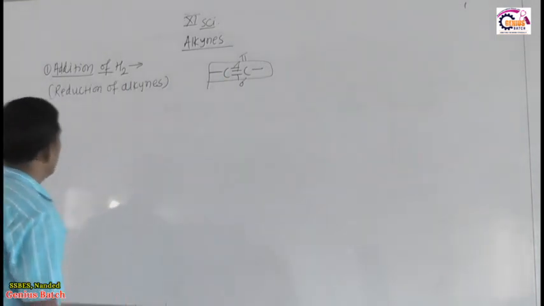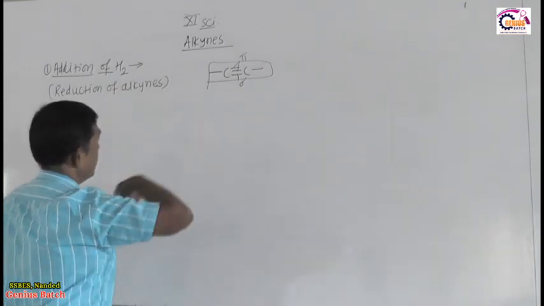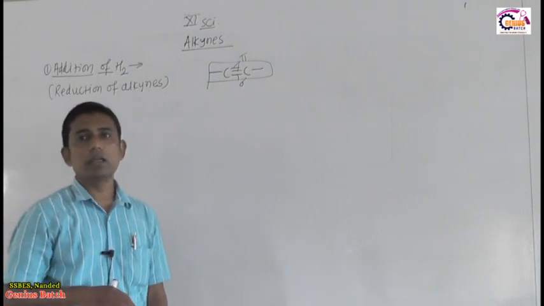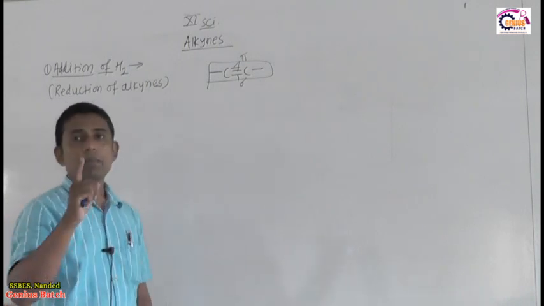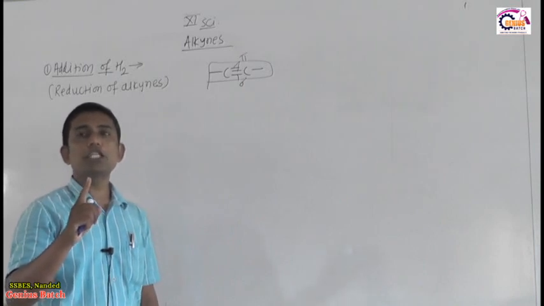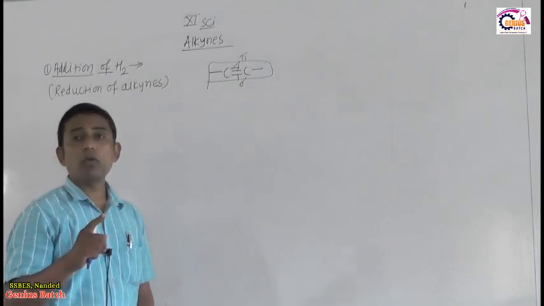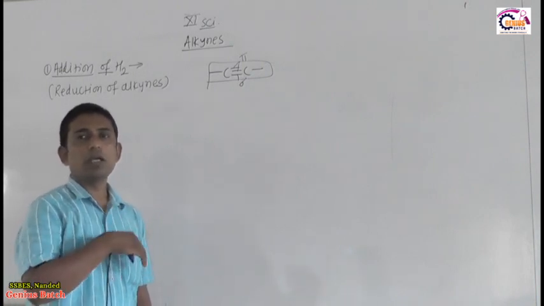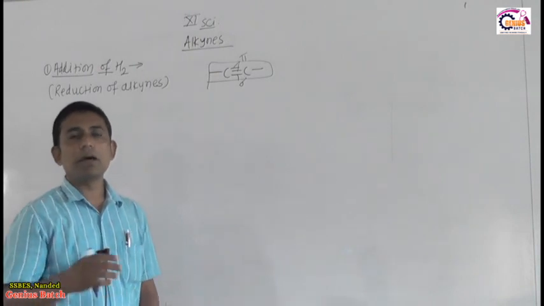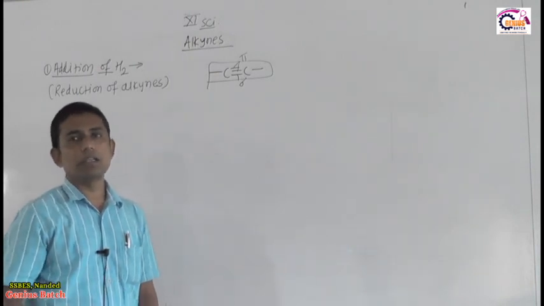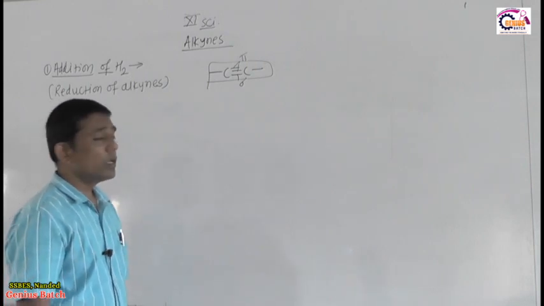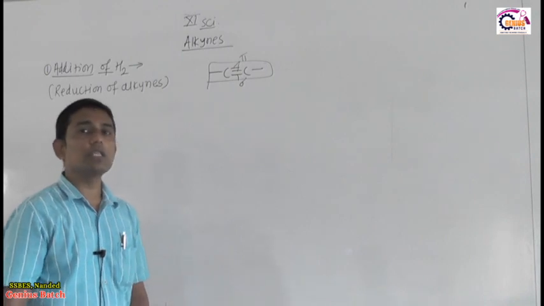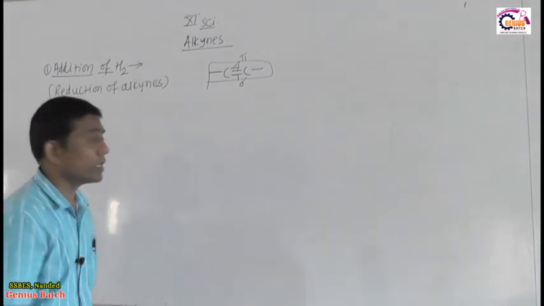So here we carry out addition of hydrogen, and in the introductory part I already told you that alkynes have 4 hydrogens less than alkanes. So here there are 2 pi bonds. For breaking 1 pi bond we require 1 H2 molecule. For breaking 2 pi bonds we require 2 H2. So 2 H2 means 4 hydrogens, and we convert the alkyne into alkane by adding 2 H2 in presence of a catalyst. Therefore this method is also called catalytic reduction or catalytic hydrogenation, because we add hydrogen in presence of a catalyst.